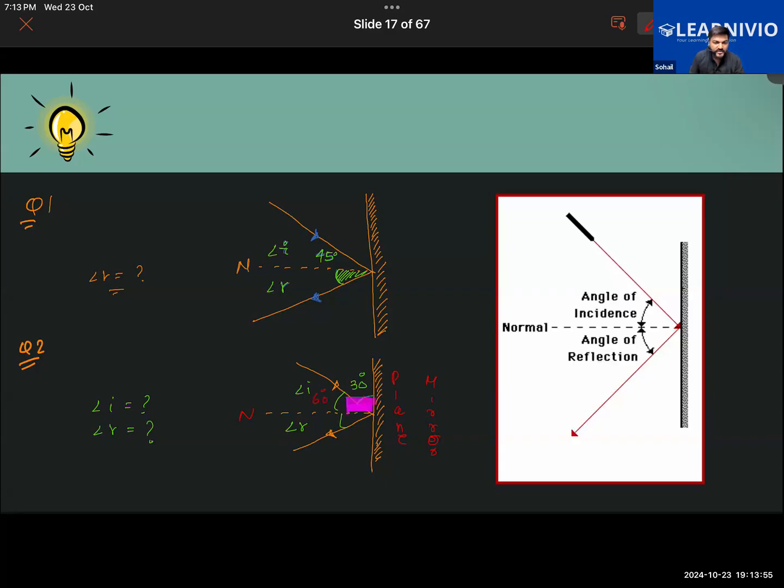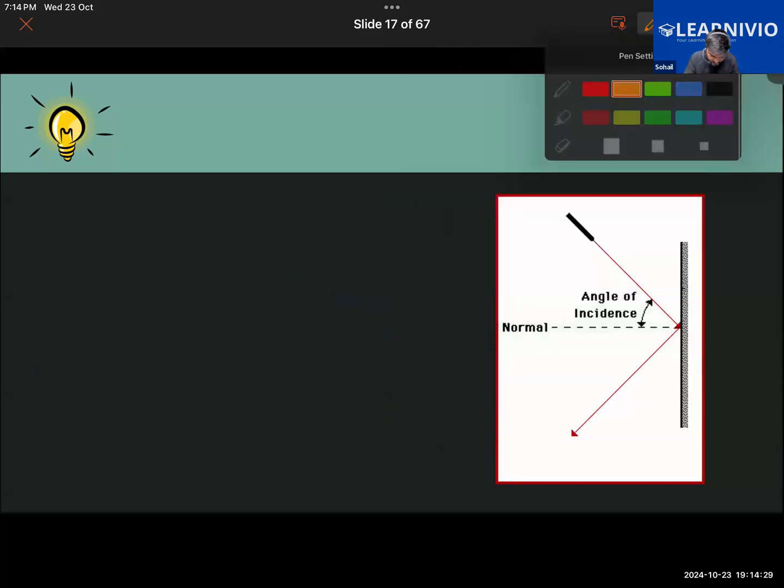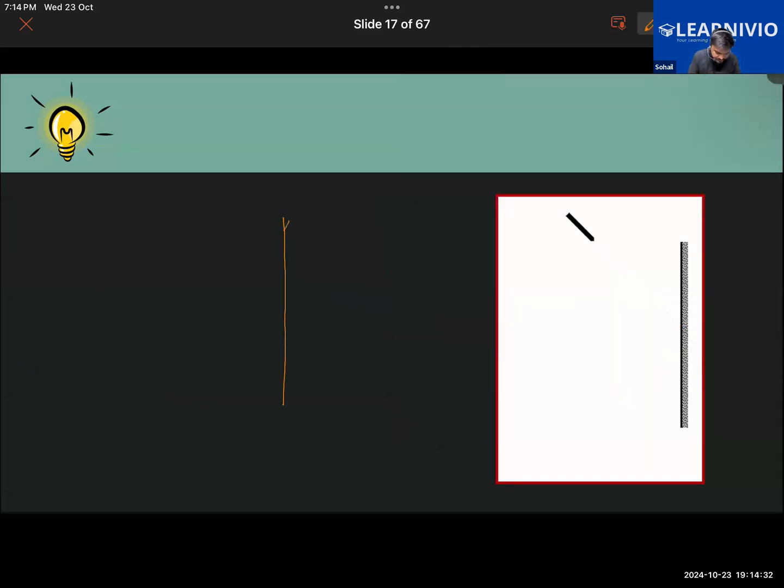And as per the law of reflection of light, first law of reflection, if angle of incidence is 60, angle of reflection will also be 60. So both I and R, both of them are 60. Is that clear to you and to everyone? Yes, sir. Khadija, you got it, no? No, sir. Not getting it. Okay, let me help you again there. See, basically what we have done is, just 1 minute. Say that this is a plane mirror, okay?